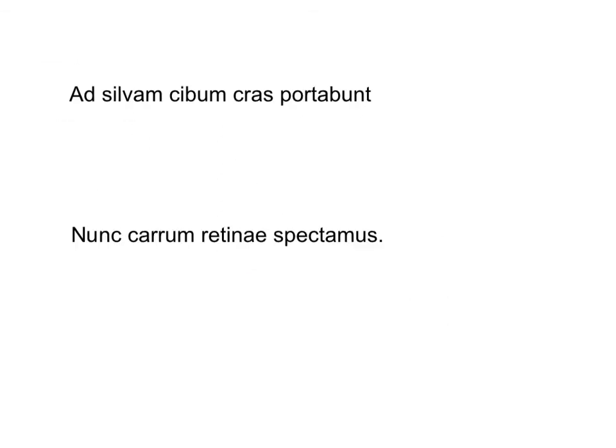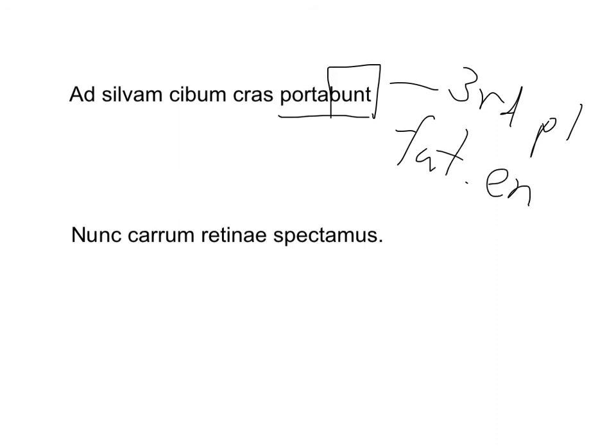Here are two sentences, one with the present tense and one with the future tense. Let's take a look. Here we have the verb at the end, not unusual, and it's from the verb portare, which means to carry, and it has the ending bunt. So this is our third person plural future ending. And so how are we going to translate that? They will carry. Okay, well, what will they carry?